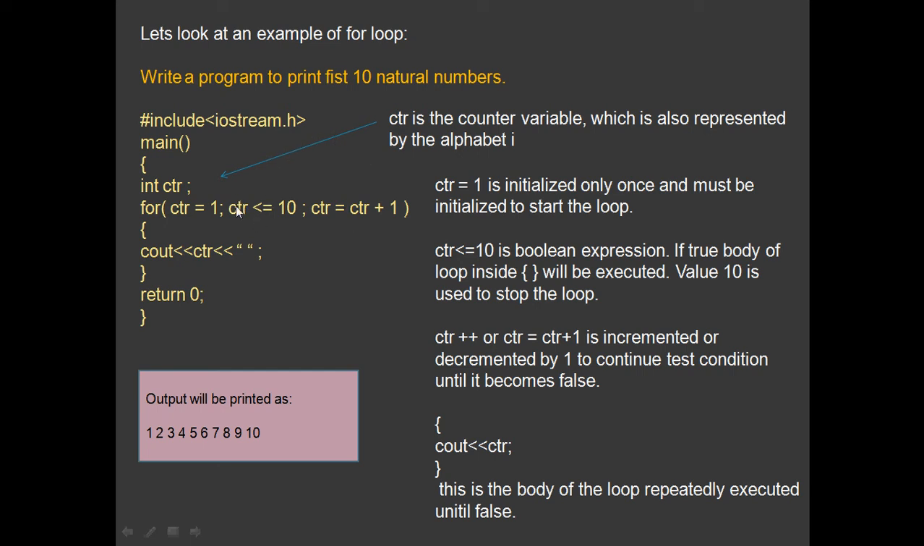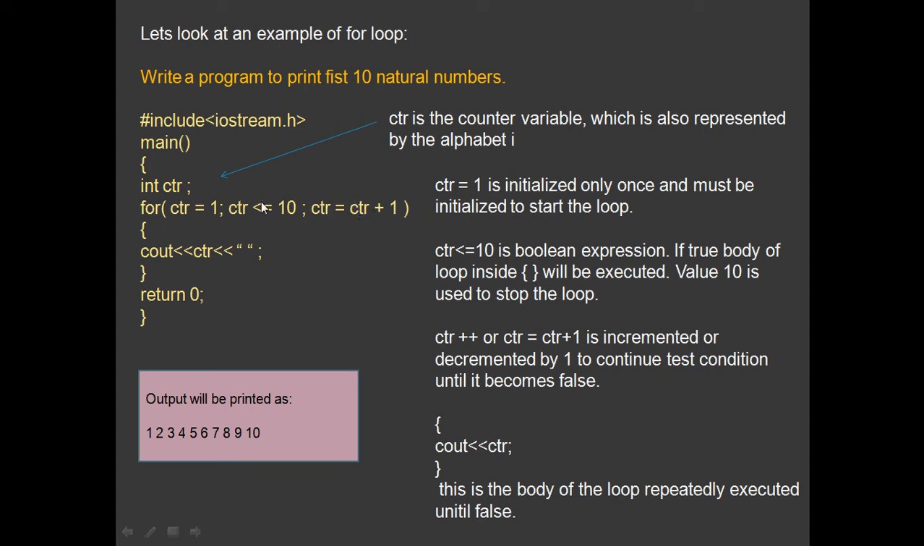So the value of CTR is 10. Is 10 less than or equal to 10? Yes. Then it will come here, cout CTR. What value is stored in CTR? 10. So it will print out 10. So it will print out all of these values. Then after that, CTR again will get incremented, 10 plus 1, 11.